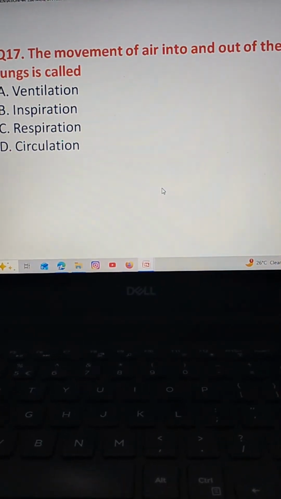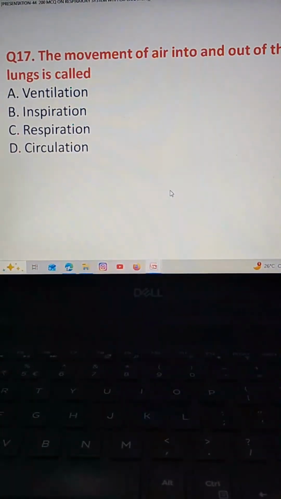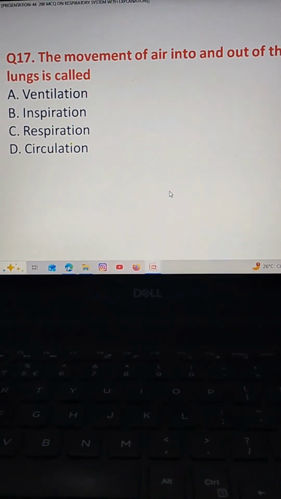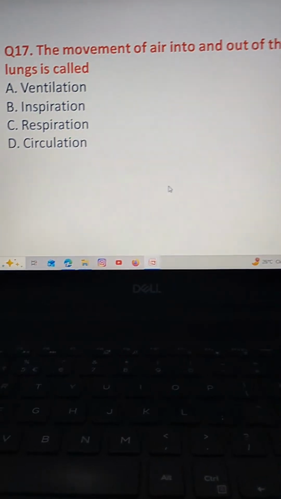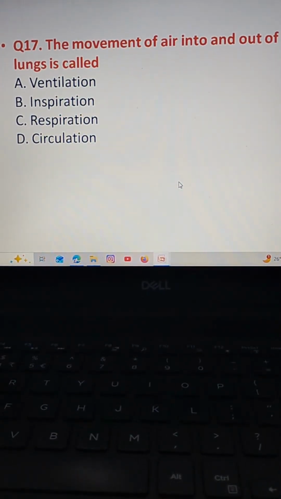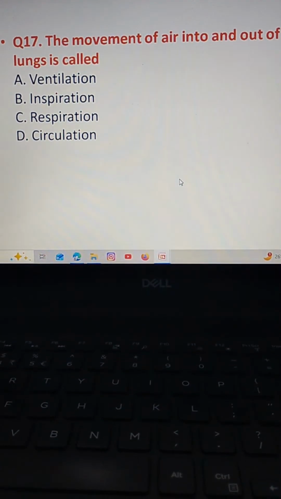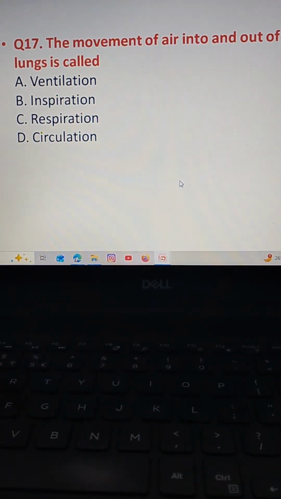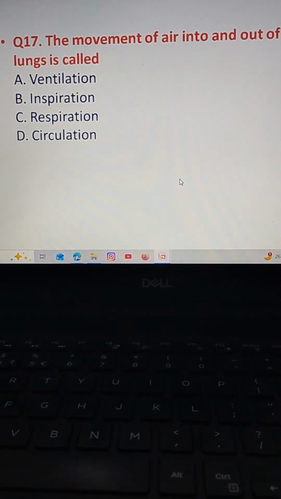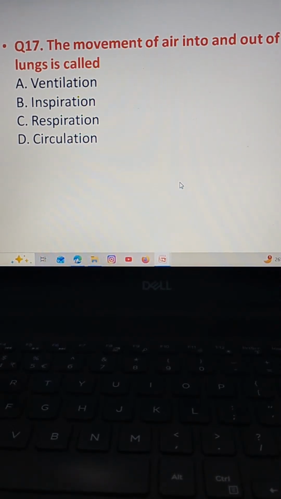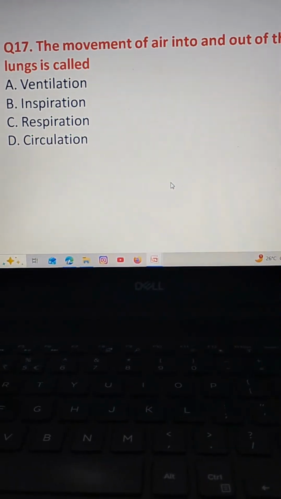The movement of air into and out of the lungs is called option A ventilation, option B inspiration, option C respiration, option D circulation.